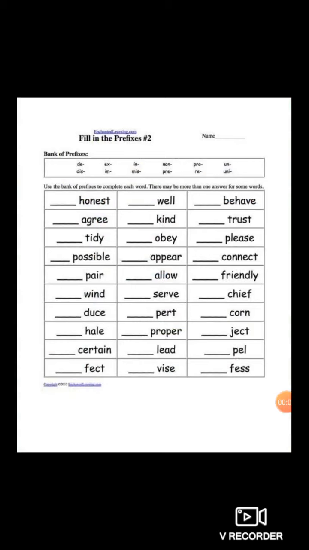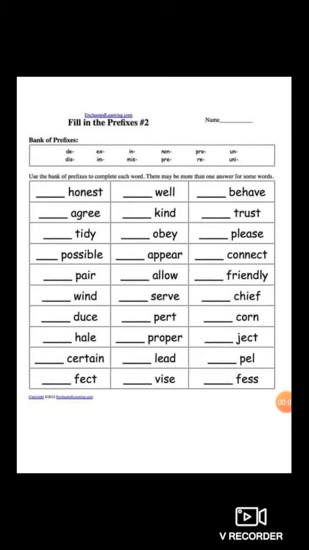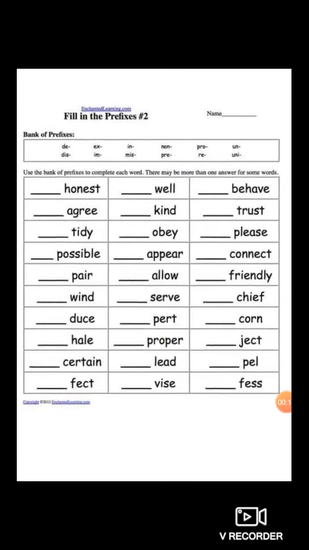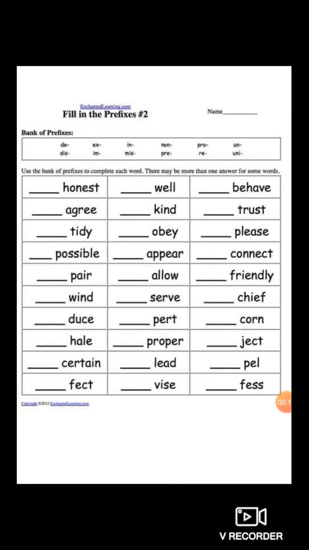So dear students, the worksheet is given and you have to fill in the prefixes. You have to use the bank of prefixes given above, and by taking the help of the bank, we have to complete each word. There may be more than one answer for some words. Honest is given. It is a prefix, so we have to add before the word.